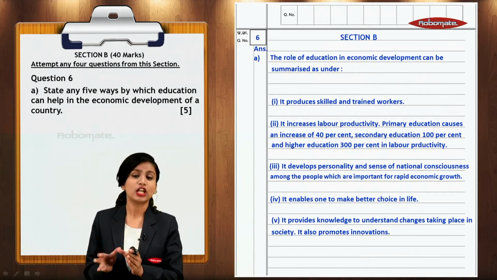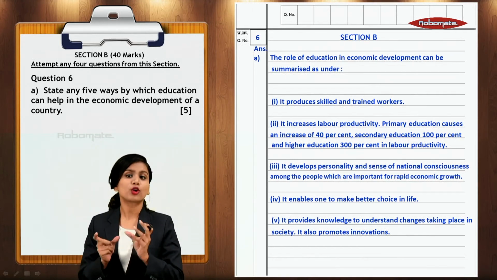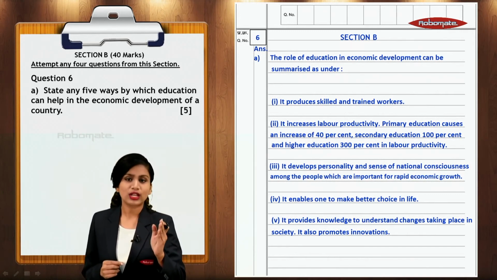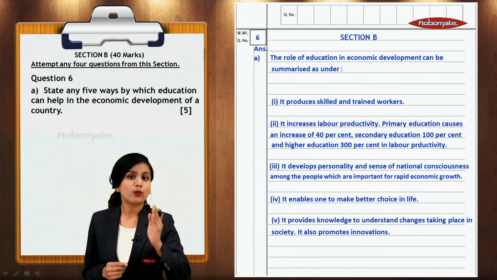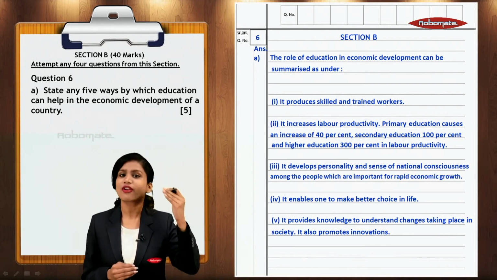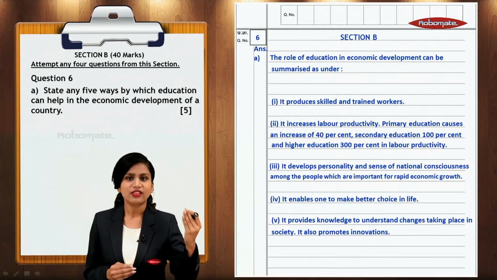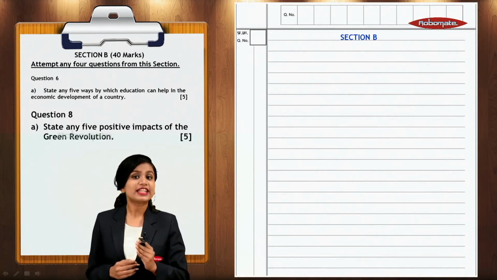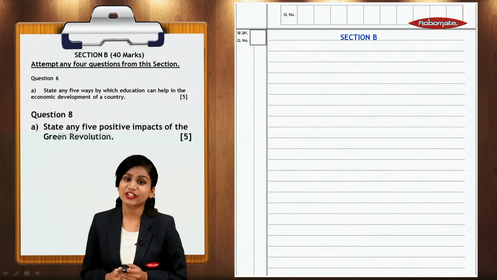Now again over here, you will take the statement from your question and then write it in your answer. So the statement will go like, the 5 ways by which education can help in the economic development of the country are as follows, and then go on writing your 5 points as your answer. The next question: state any 5 positive impacts of green revolution.